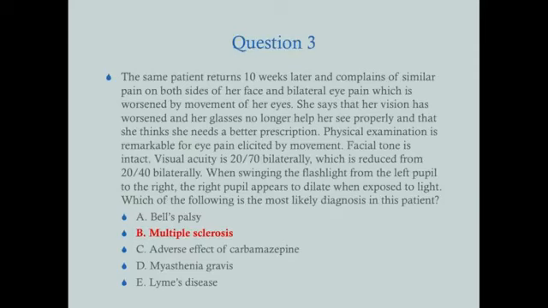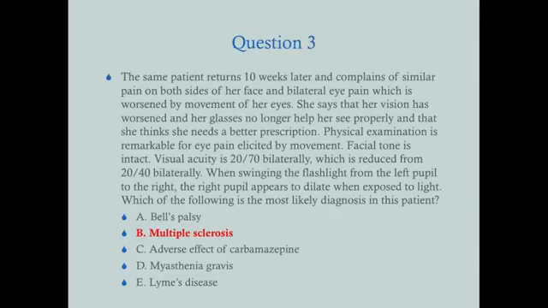Okay, and so should the right pupil. Both pupils will constrict at the same time. Well, what happens then is you quickly move the flashlight from the left eye to the right eye, and there's a delay in the dilation. So once you remove the flashlight from the left eye, both pupils should dilate back. But because it's delayed, once you shine the flashlight into the right pupil, it's still in the process of dilating. So it looks like the pupil is dilating in response to the light. It's not. What's happening is it's just a delayed dilation.